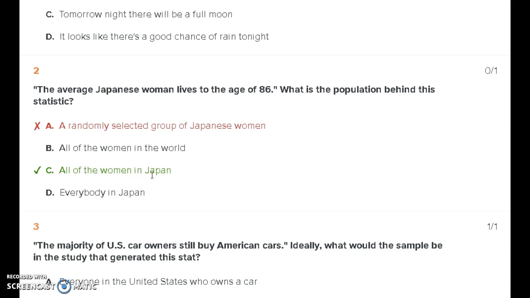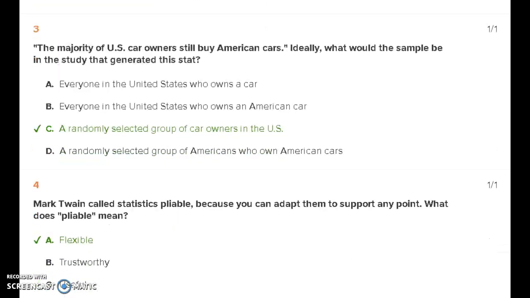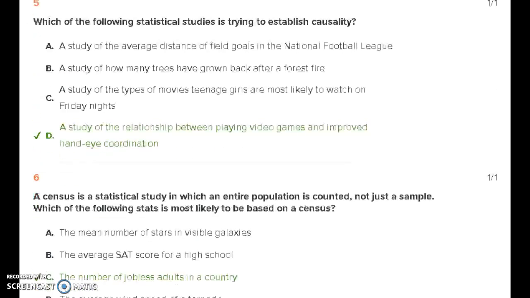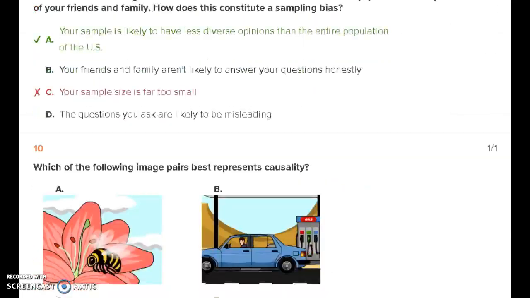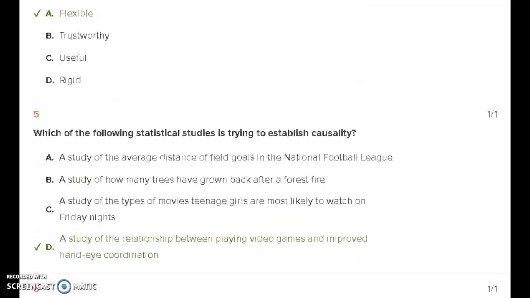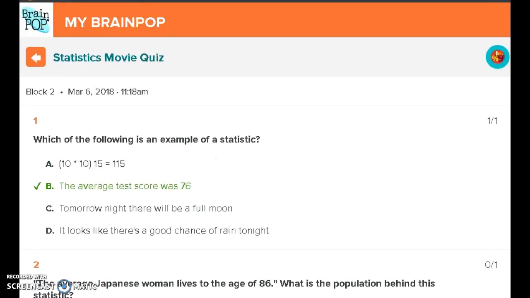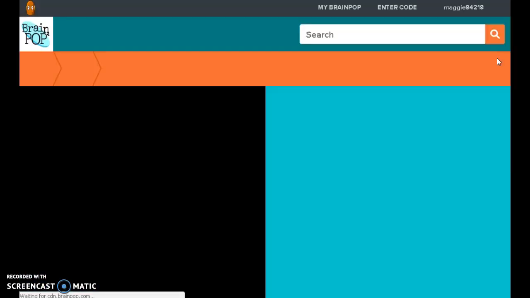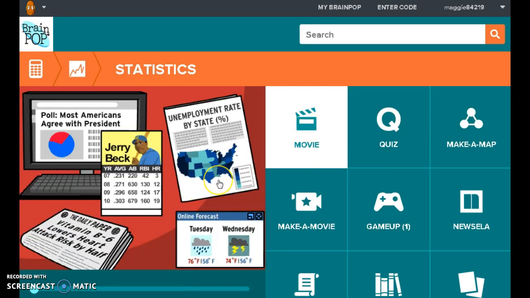Keep in mind that anytime we have more than one assignment due in one day, I'll take the average of those grades for your daily grade for that day. So you can go through and you can review everything. You can study to make sure that you know it, and it has all 10 questions. When you've studied it and you are confident to retake the quiz, you're going to click on this little icon to the right. If you click on that, it will take you back to that topic.